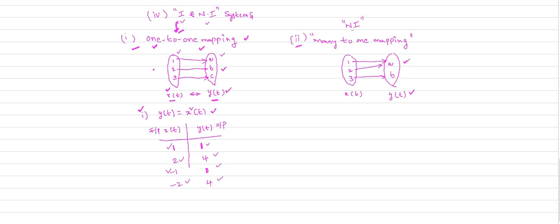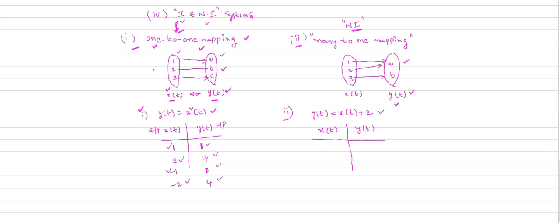So what is a non-invertible system? For 2 or more inputs we have the same value of the output. That system is a non-invertible system. Suppose I consider the example like this: y of t equal to x of t plus 2. The system is described by this equation. Now you check whether the given system is invertible or non-invertible.